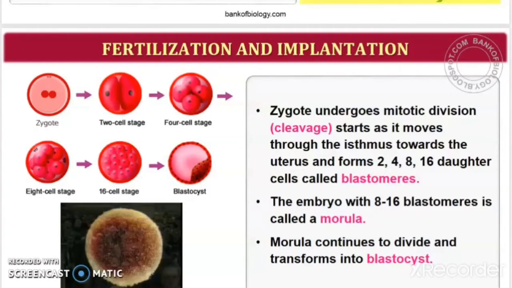So this morula will again continue to divide. We know that multicellular organisms are made up of many cells, so this zygote has to go through such cell divisions to form a fetus or a baby, right? This morula will continue to divide and transform into a stage which is called blastocyst, and it moves further into the uterus.